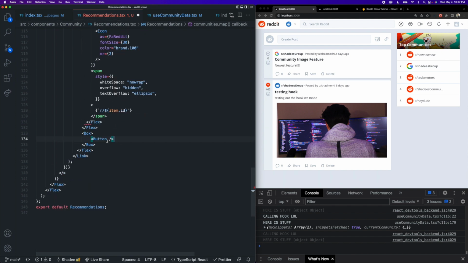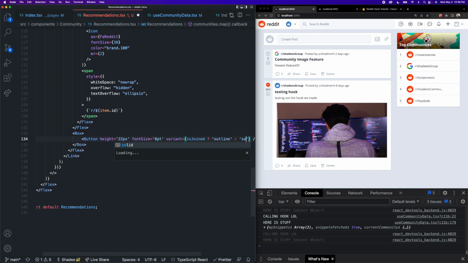Okay, let's scroll up a bit. Okay, so we can give this button a height of 22 pixels, a font size of 8 point. Then we can add the variant property, and we can make this dynamic depending on if the user is or isn't joined in this community. So we can use our isJoined boolean that we just created up top, and we can say if they are joined, we want the variant to be outline, and if they are not, we want it to be solid.